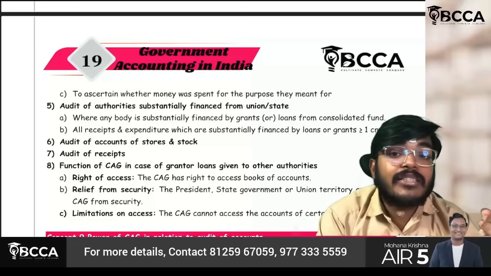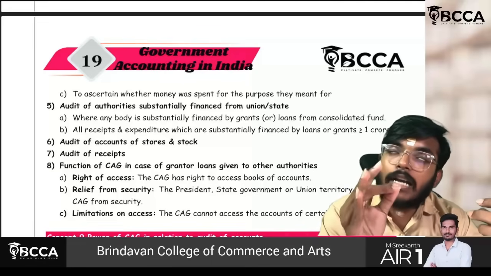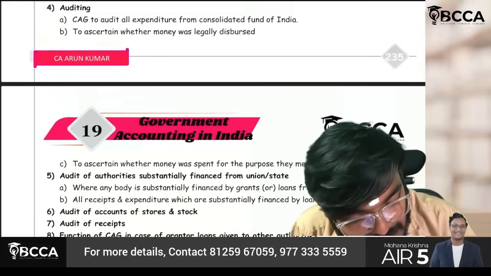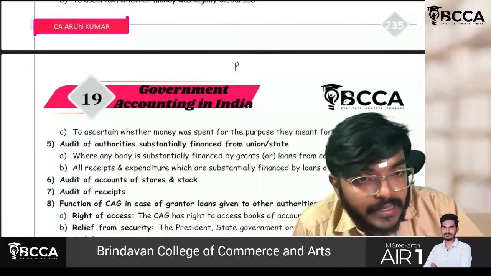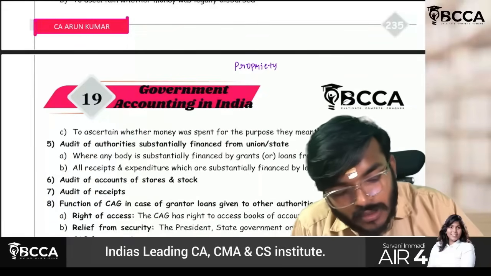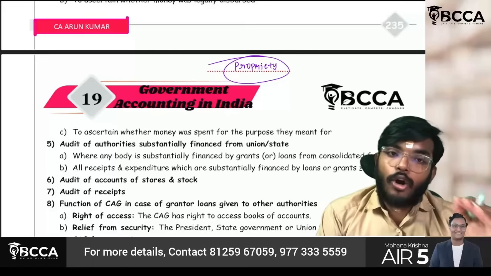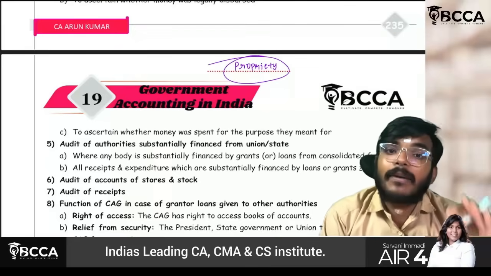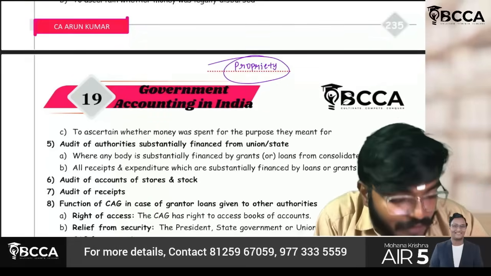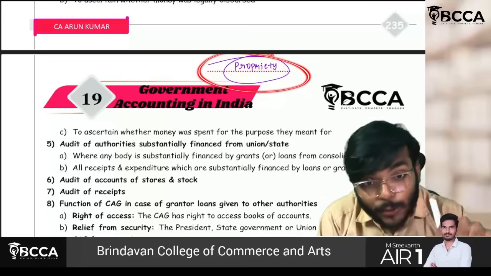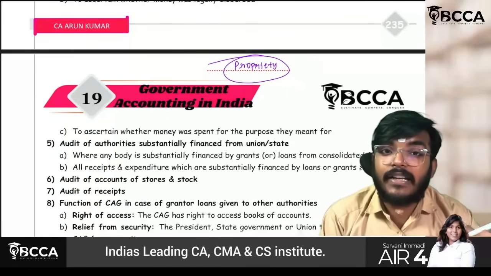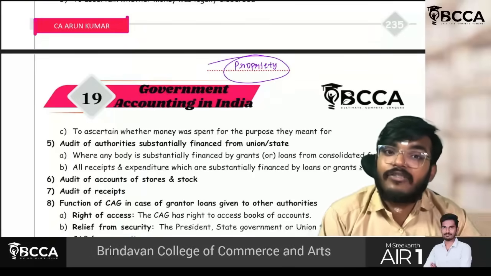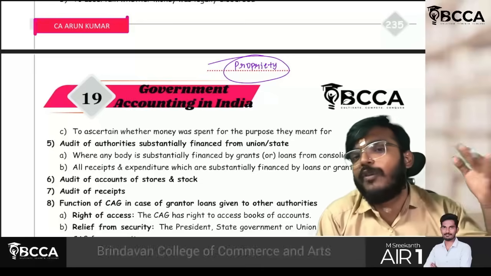Whether whatever the money which is being released, whether they are utilizing it for that purpose or not, that also you have to check. If you remember, there is something called propriety audit. You have to check for what purpose they have given the loan, whether they are utilizing it for that purpose or not. This is specific to the government entities, and C&AG will do this kind of audit, which is called propriety audit. It consists of other audits also, efficiency audit, effectiveness audit. Those are different things. Those you will be learning in your audit, guys.